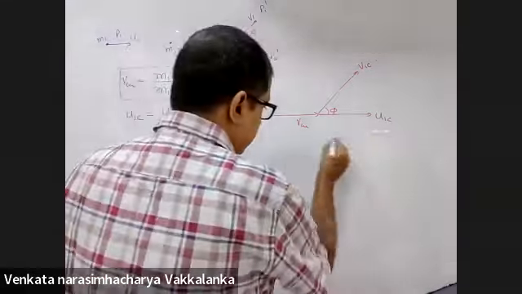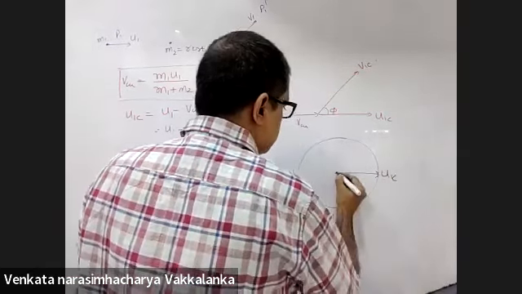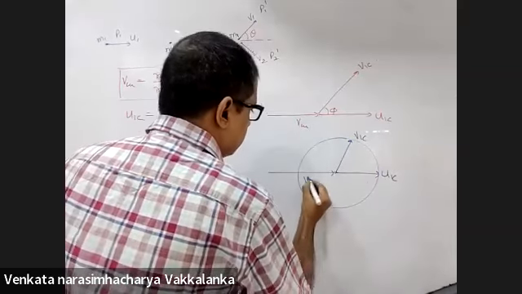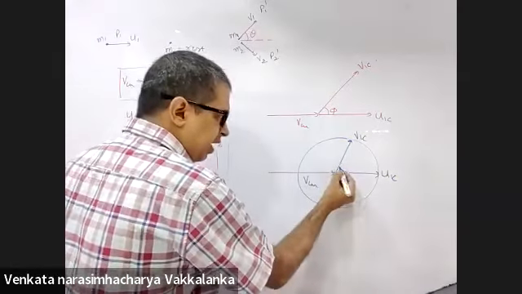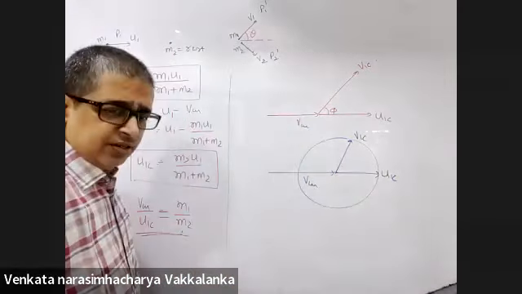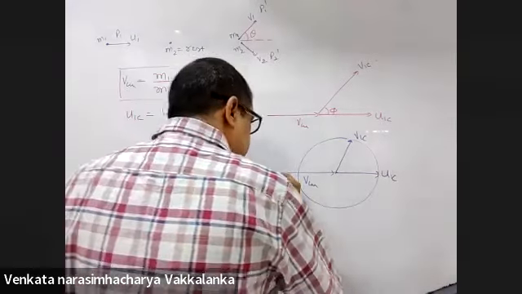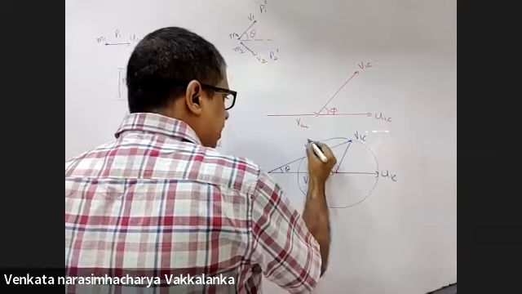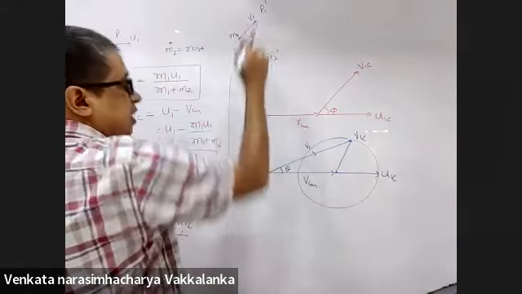Please concentrate. I draw a circle this way. This is U1C. This is V1C. This is VC. This angle may be phi, some angle phi which I'm not interested in. What is the angle that you are interested in? I am interested in this angle theta, because this will be V1.